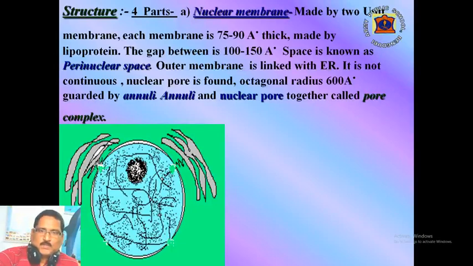Outer membrane is linked with endoplasmic reticulum and it is not continuous. There are some pores found in the nuclear membrane which are called nuclear pores. These are octagonal and their radius is about 600 angstrom, guarded by annuli. So, annuli and nuclear pore together are called pore complex.